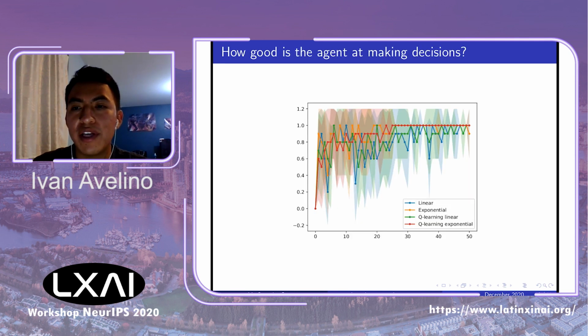To know how good our agent is at choosing the best treatment, we compare our proposal and its variants against the Q-learning method, which is a classical reinforcement learning algorithm, which is purely associative. We can see that the policy using the fast decay on the exploration rate in our method performs better than the rest of the methods, and it's very similar to the Q-learning algorithm with the same action selection scheme. However, our approach learns to choose from causal mechanisms of the world, and that gives an advantage over other associative schemes.